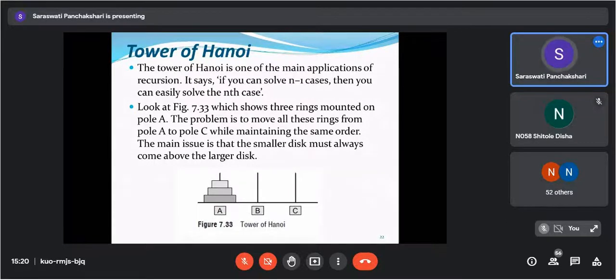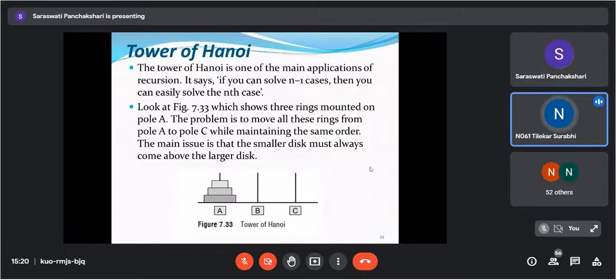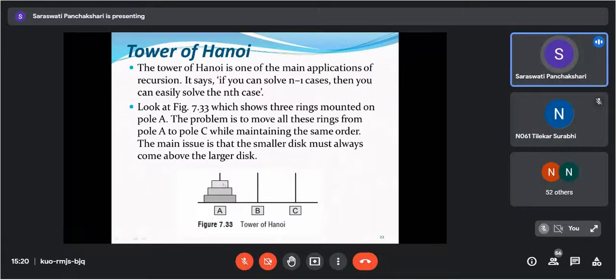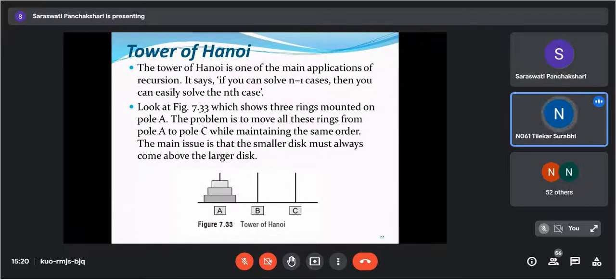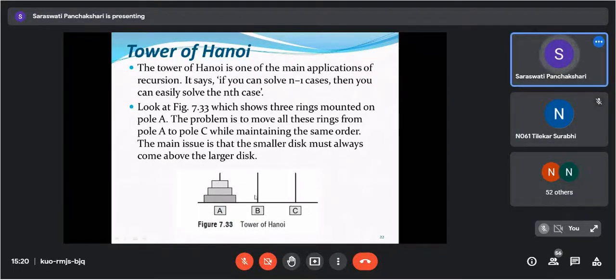Am I audible to everyone? Yes, ma'am. Ma'am, we will move the disk from A to B, then B to C. First we have to keep all disks on B. Is it like that? Yes, ma'am. But see here, what we want: the smaller disk must always come above the larger disk. We cannot keep a larger disk on a smaller disk.